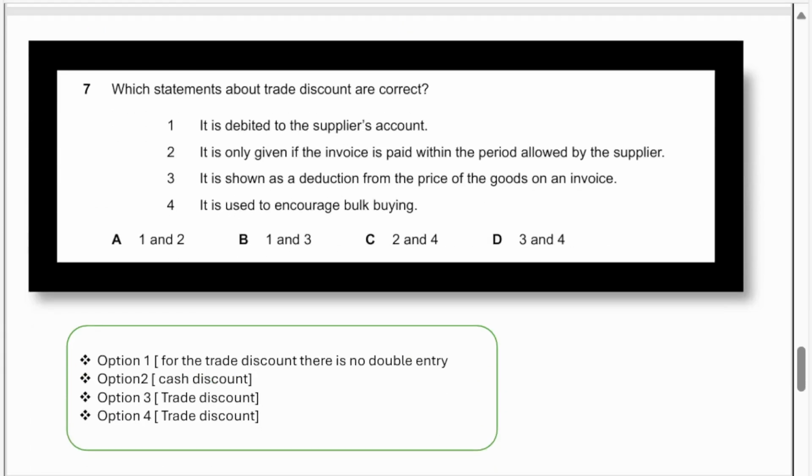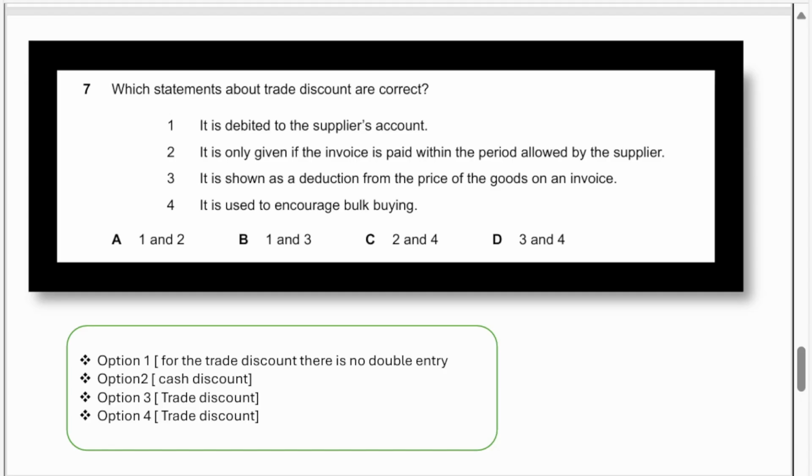Which statements about trade discount are correct? Okay. Before that, you have to be aware of the main concept here, discount. Discount mainly has two types. One is trade discount, another is cash discount. Trade discount means when the customer buys goods from the supplier in bulk, then he will get the trade discount.